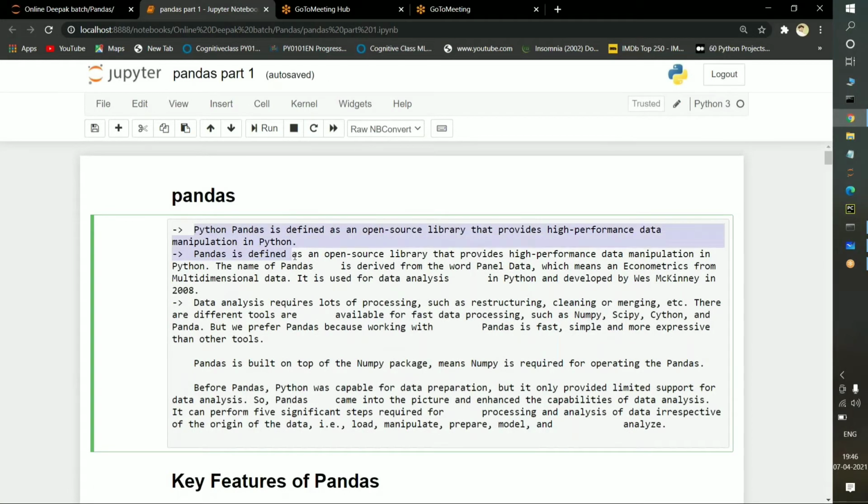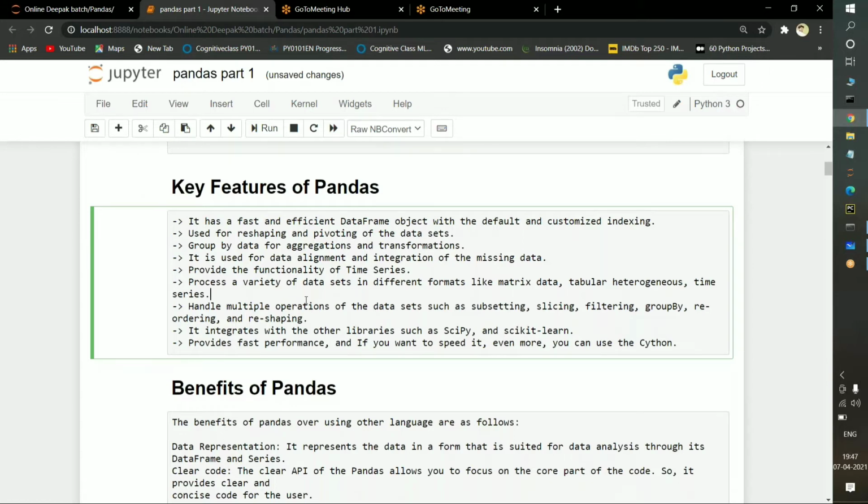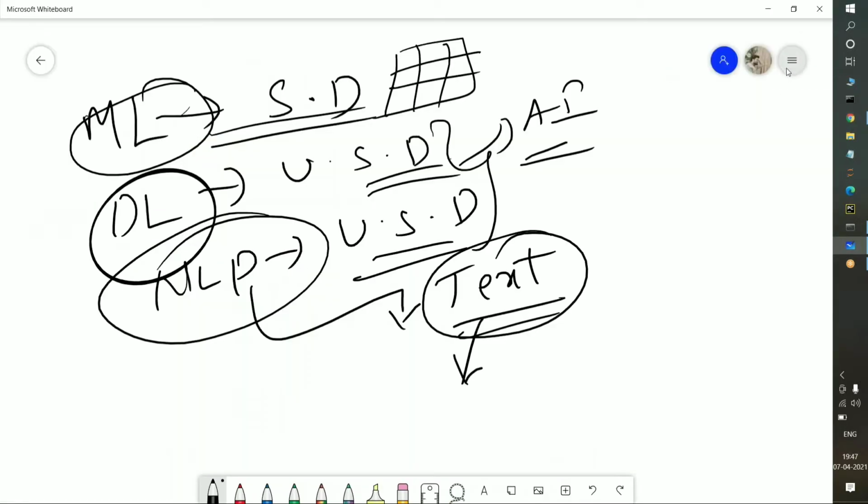Python pandas is defined as an open source library, which is helpful to manipulate data. Key features of pandas: it has a fast and efficient data frame object, which is customizable into useful data and used for reshaping and pivoting data sets. Whatever data we have, we can reshape it and arrange it in a proper way, depending upon the client requirement or the company requirement. So, the best example, if you want a clear explanation of why we are using pandas.